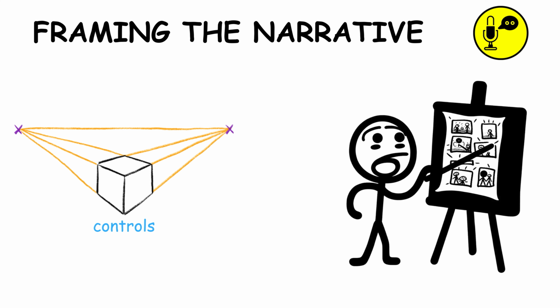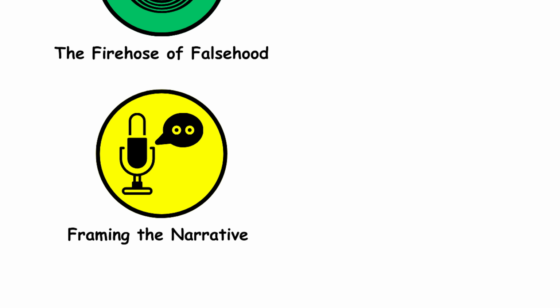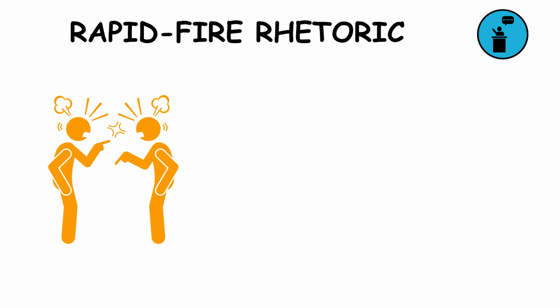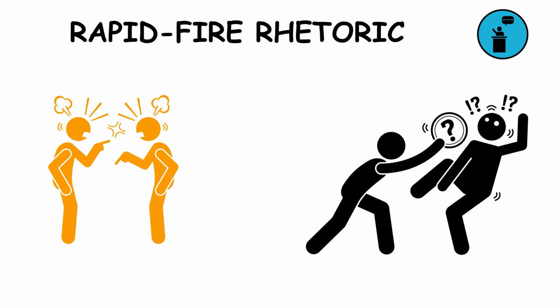Framing the narrative. Framing the narrative controls perspective. It shapes how information is presented, influencing how people interpret and react to it. Rapid-fire rhetoric. Rapid-fire rhetoric bombards with arguments. It overwhelms audiences with so many points at once, making counter-argument or critical thinking challenging.